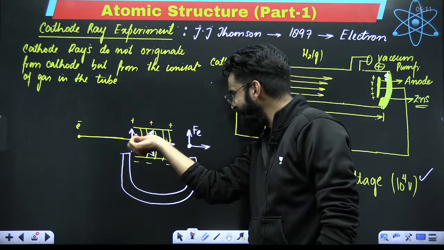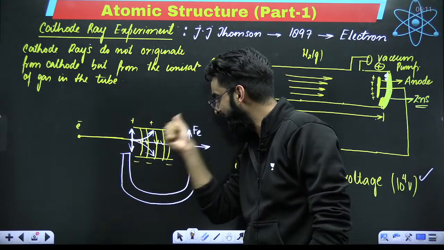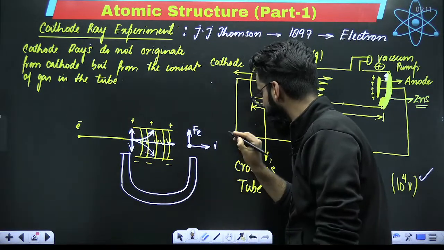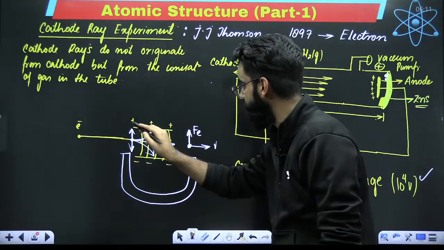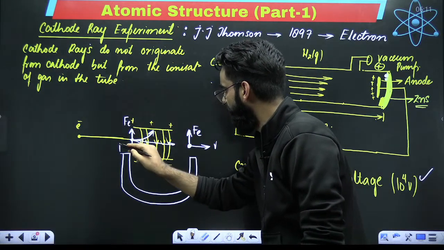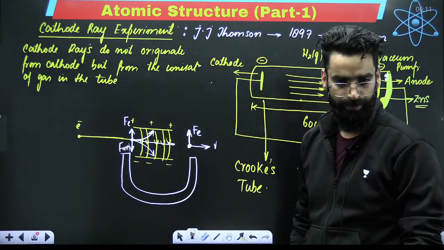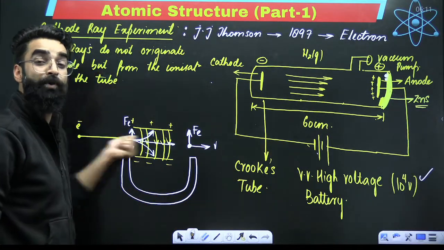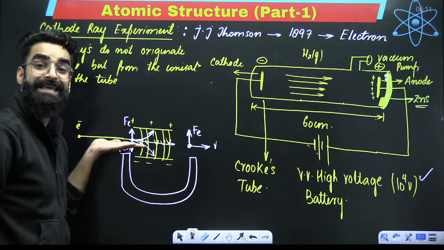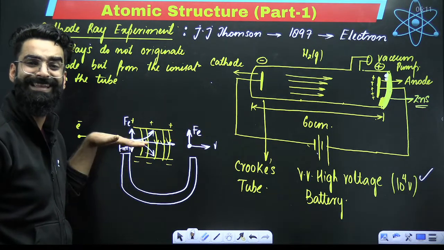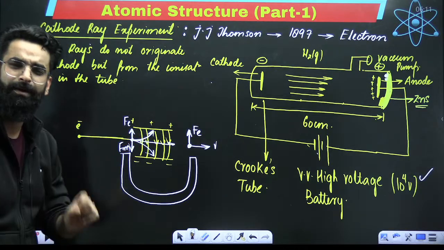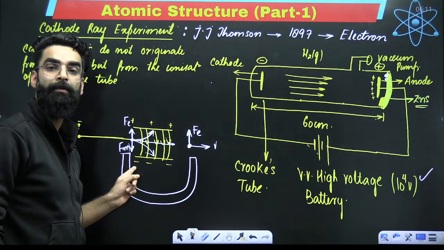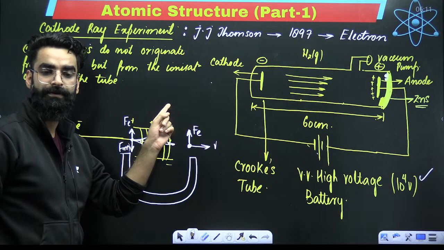So when the electron is simultaneously entering into electric and magnetic fields, this electron is experiencing two forces. The electron has to go in this direction, but simultaneously it experiences two forces: one is electrical force in the upward direction, one is magnetic force in the downward direction. Now you tell me one thing. Since the electron is entering both fields simultaneously, due to the electric field it experiences a force upward, and due to the magnetic field a force downward. My dear students, imagine if the electric force is more than the magnetic force, the electron will go up.